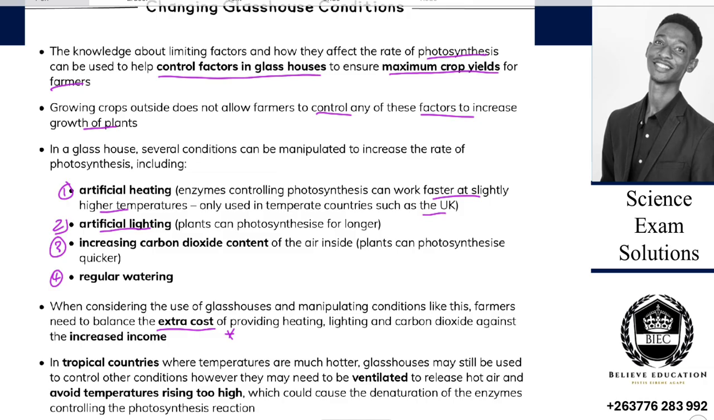Then in tropical countries where temperatures are much hotter, greenhouses may still be used to control other conditions. However, they may need to be ventilated to release hot air and avoid temperatures rising too high, which could cause the denaturation of enzymes. So controlling the photosynthesis reaction will be required.